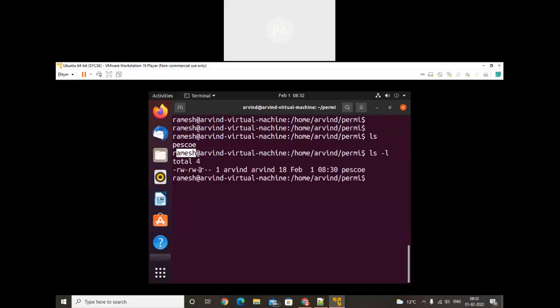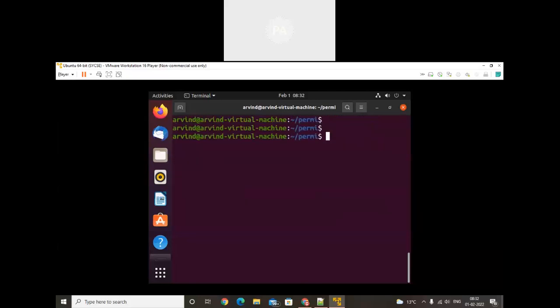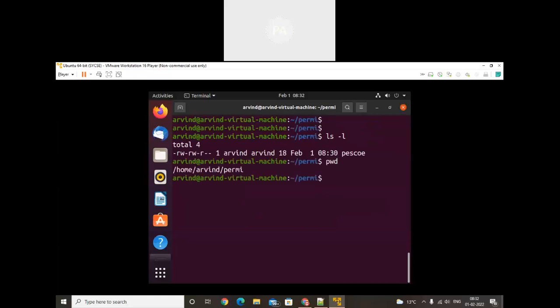Other users can read the file. Other permissions can read the file. So I'm trying to read it with cat. See, I am from PESCV, but in that folder I'm not able to write a file. I don't have permission to write inside this folder. Okay, we will check the folder permission later. So I'll exit from the system. ls -l, check out where I am, the present working directory. Right now I am in the proper folder.